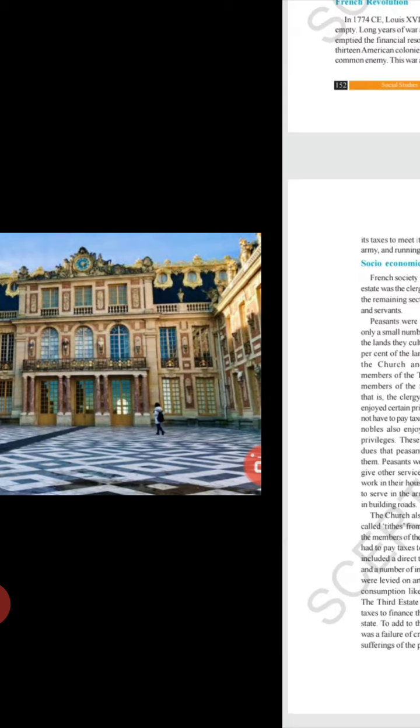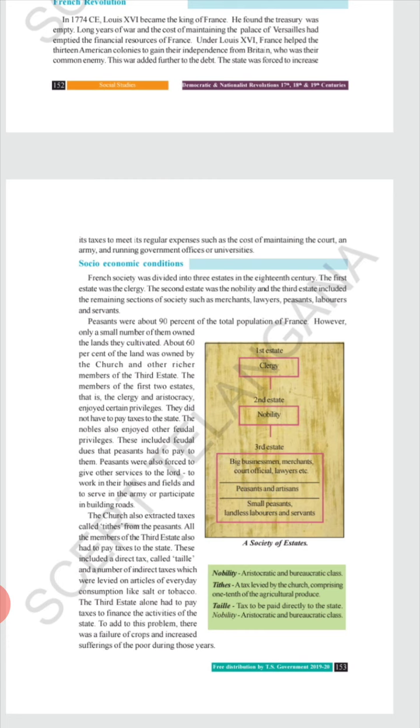And the other reason was Louis XVI helped 13 American colonies to gain the independence from Britain, who was the common enemy of France also. So in order to maintain the Palace of Versailles, and as France helped America to gain the independence from Britain, France lost most of its wealth.